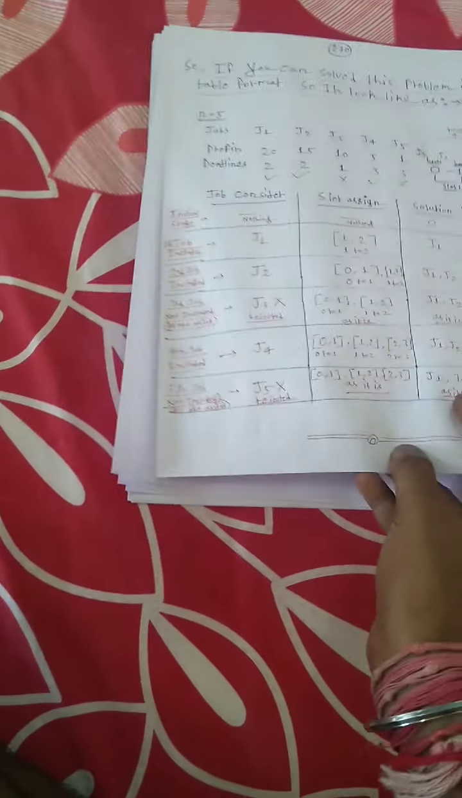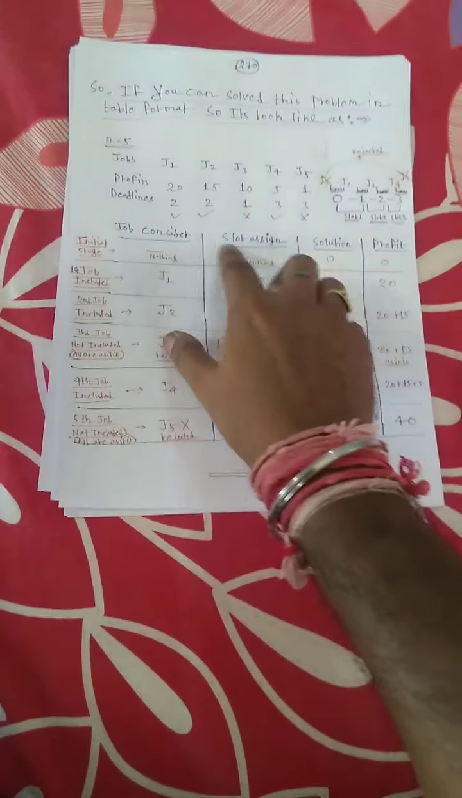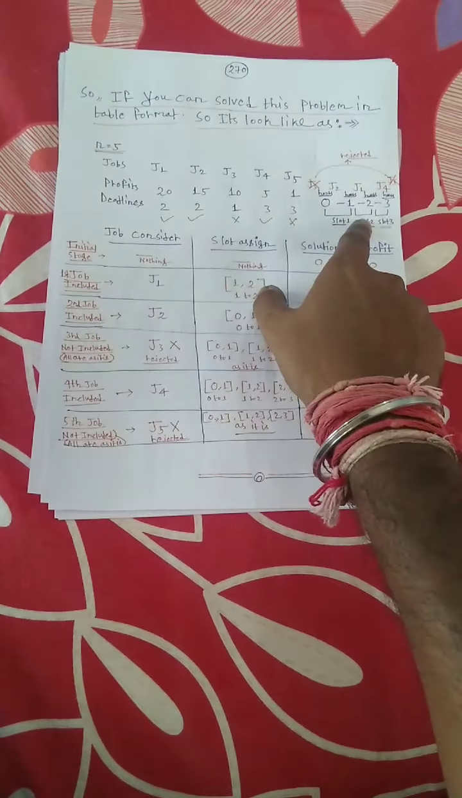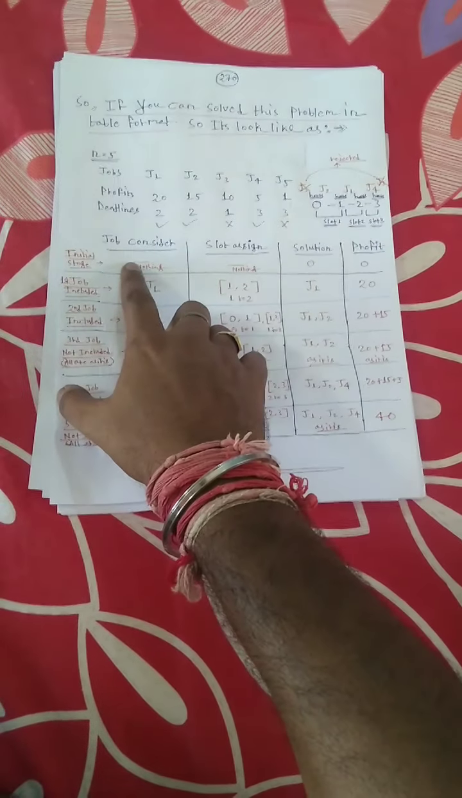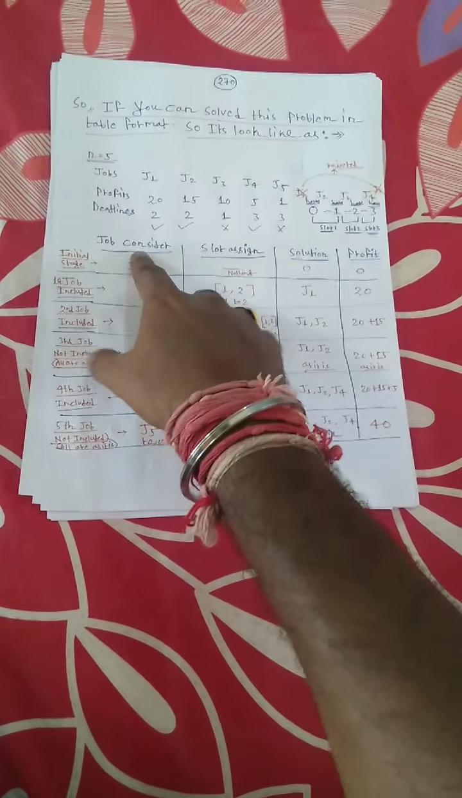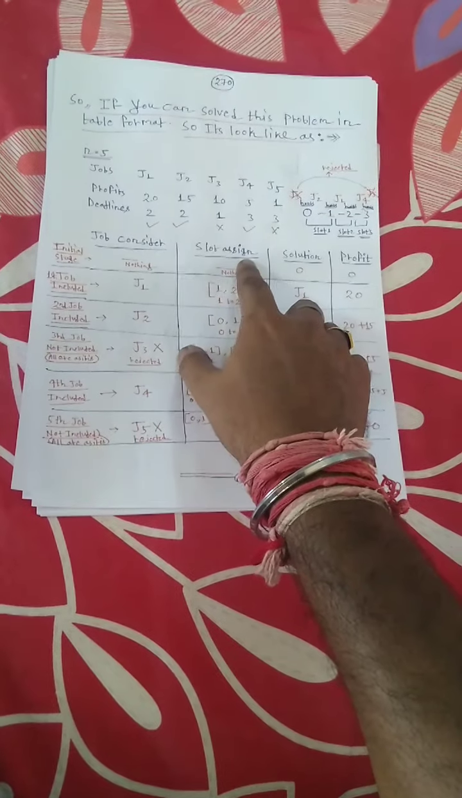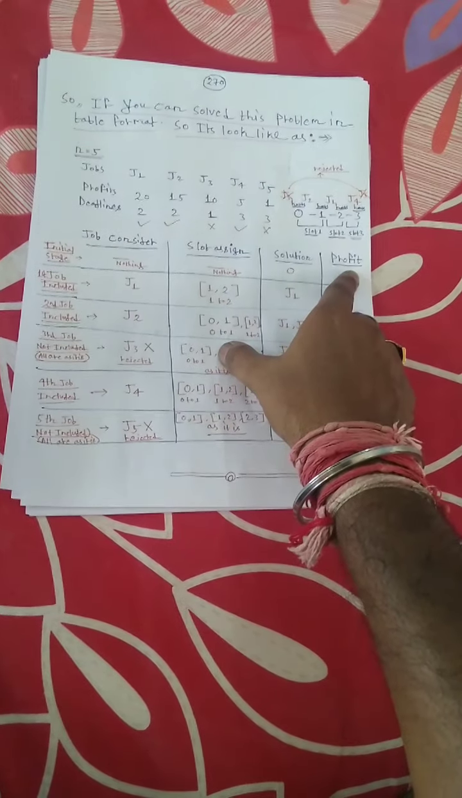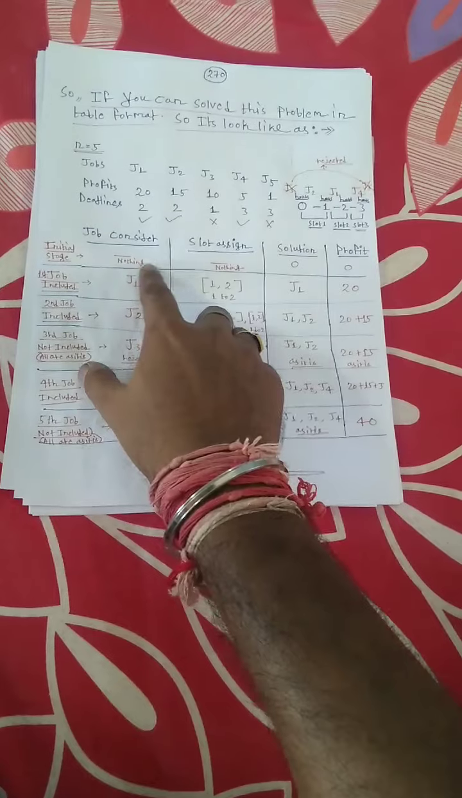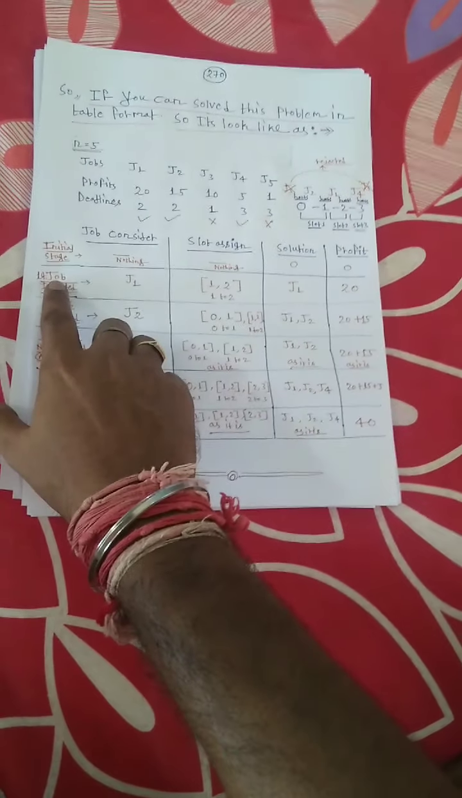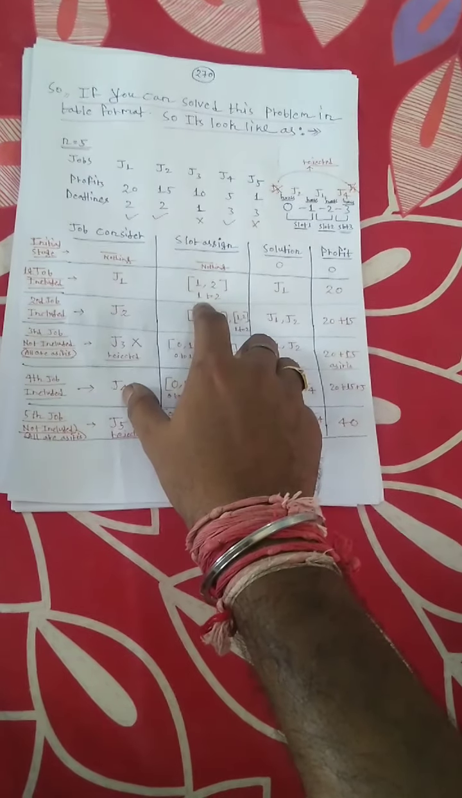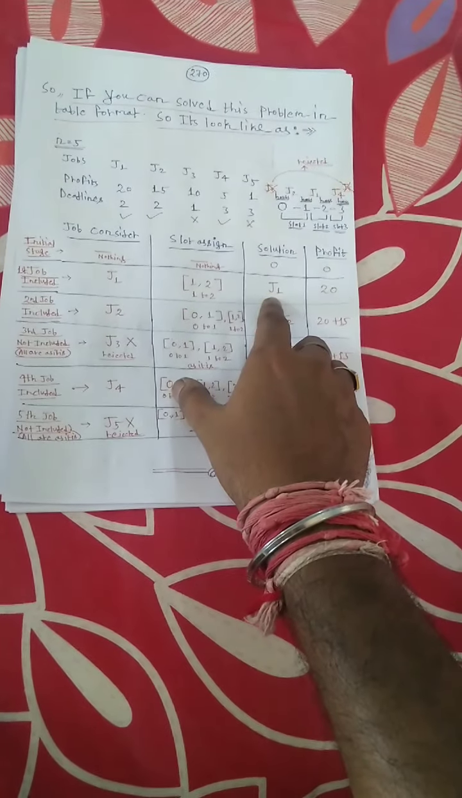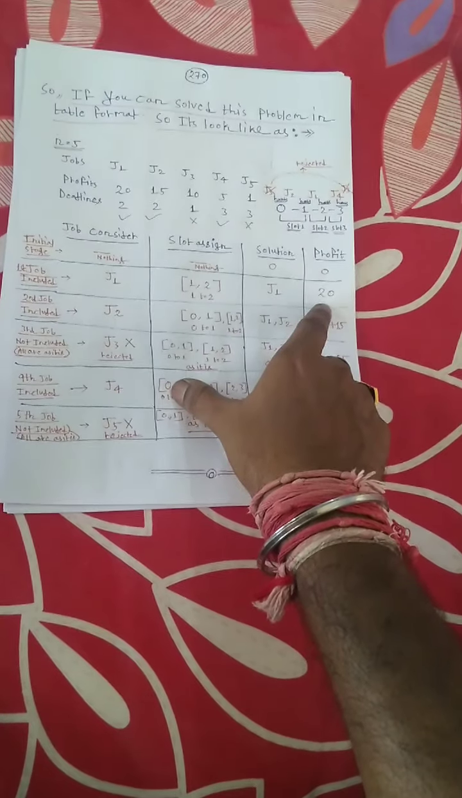If you solve this problem in table format, it looks like this: this is the problem and this is the time slot that will be followed. In the table format, the first column is jobs considered, the second column is slot assigned, then the solution, then the profit. The initial stage is nothing, so you put 0. When the first job J1 is included, the 1 to 2 slot is assigned, J1 is in the solution part, and the profit is 20.